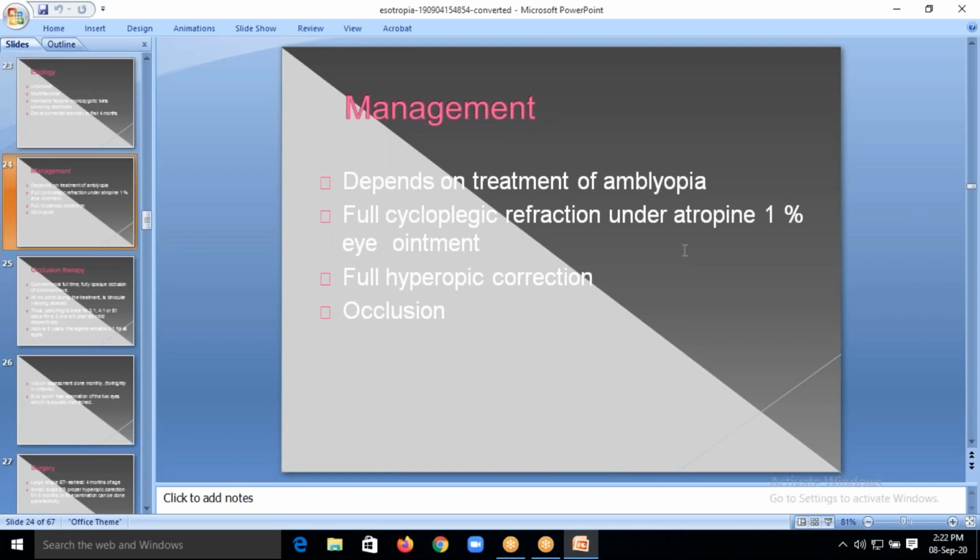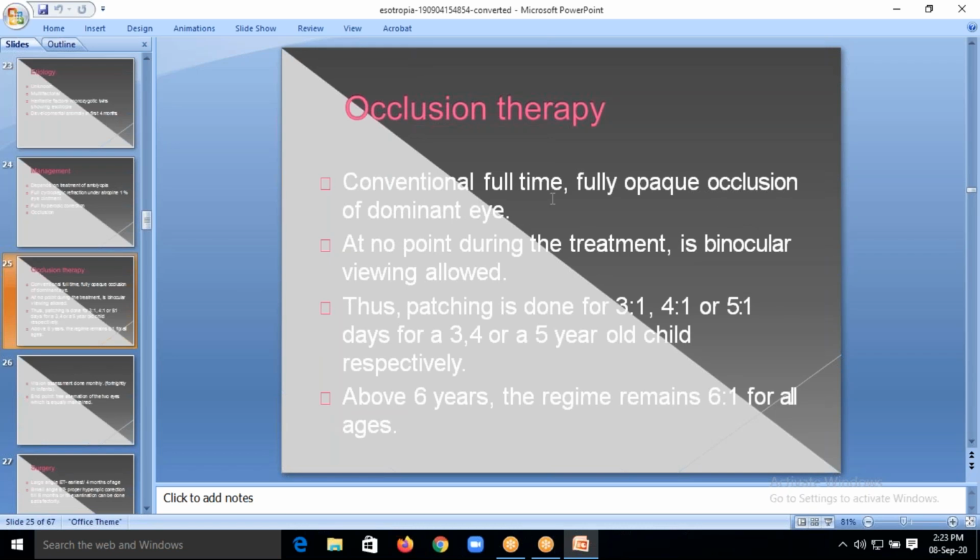So coming to management, it depends upon the type of amblyopia. Always do full cycloplegic refraction. Always correct the hyperopia, and if any hypermetropia is present, you have to correct it and then go for occlusion therapy. I told you last time what occlusion therapy is and why we are supposed to give it. Conventionally full time you should give. Patching can be done 3 days with 1 day off, 4 days patch and 1 day leave, or 5 days patch and 1 day leave, for 3, 4 and 5-year-old children respectively.